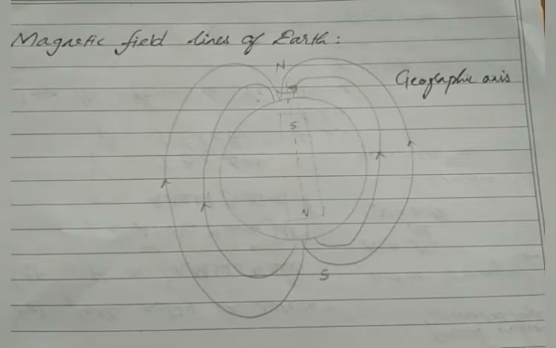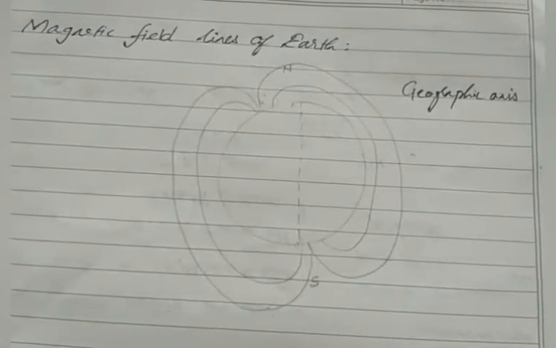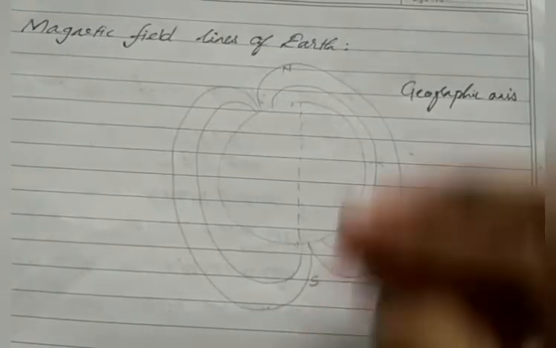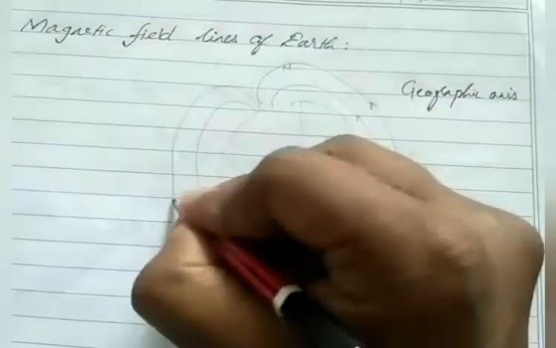The magnetic axis or magnetic field lines, actually this depiction is wrong. I will show you how it will come. Magnetic field lines are produced like this, okay, in a tilted way. This is the magnetic field lines or Earth's magnetic field lines.